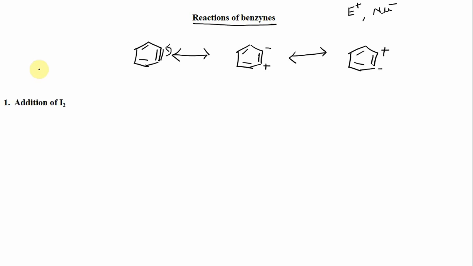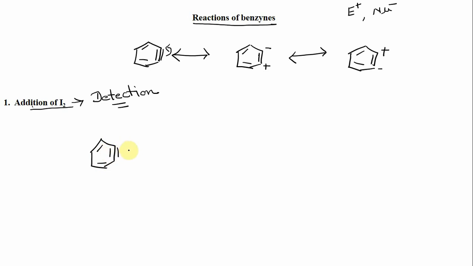So the very first reaction is the addition of iodine. Now this addition of iodine is a very important reaction of these benzenes, and it is also used for the detection of benzenes. So we can detect the presence of benzenes by using addition of iodine. So here, suppose we have this benzene.